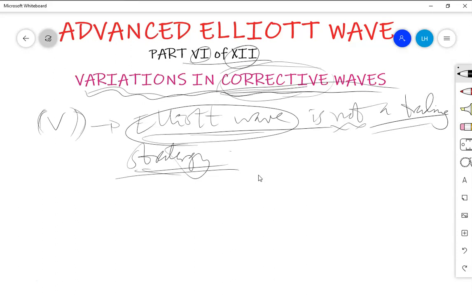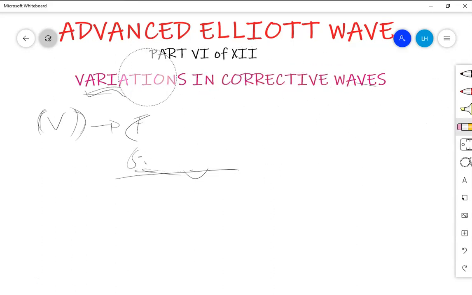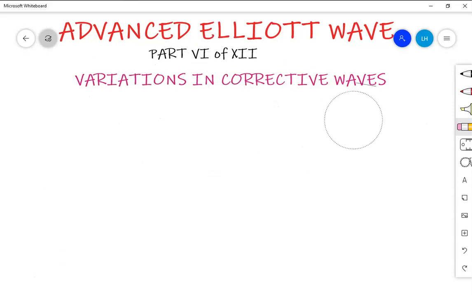After this fifth session, I'm taking you directly to the idea of variation in corrective waves, and I expect to have at least 3 sessions about variation in corrective waves. Today we'll cover just part of the concepts, not all of them. The other 2 coming sessions will also cover the idea of variation in corrective waves, because we have various types of corrective waves, so we'll cover one corrective wave after another.